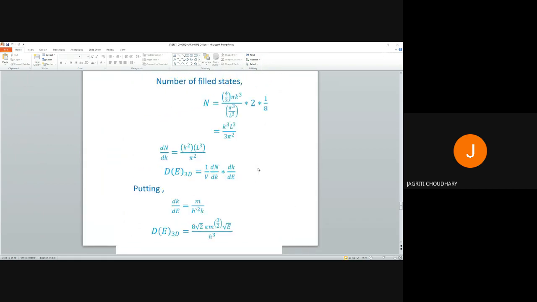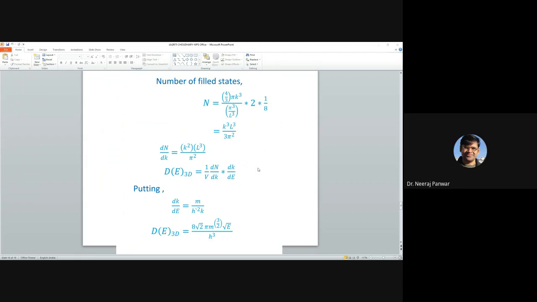So the number of filled states, as previously defined, is 4 by 3 pi k cube upon pi cube upon L cube. We multiply by 2 for the same reason, and multiply by 1 by 8 for three dimensions, because in one octant the 1/8 part of the sphere participates.